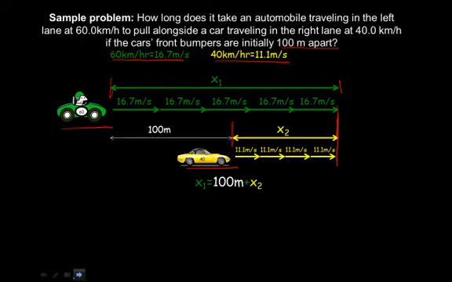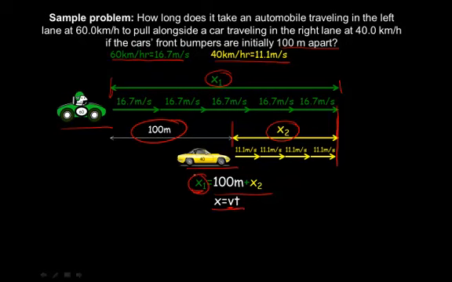So we can set x1, this total distance, equal to 100 plus x2. We know that in general, as long as the velocity is constant, the distance is equal to the velocity times the time.